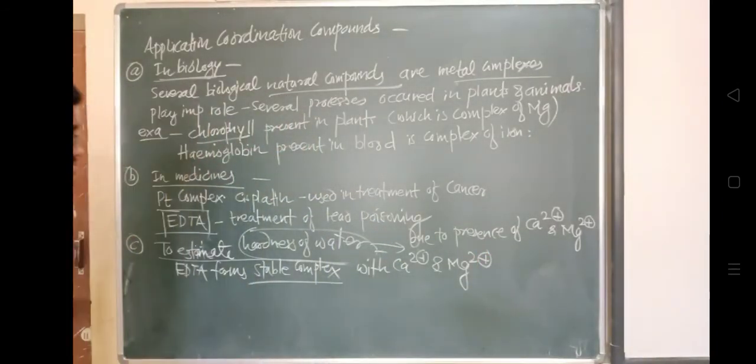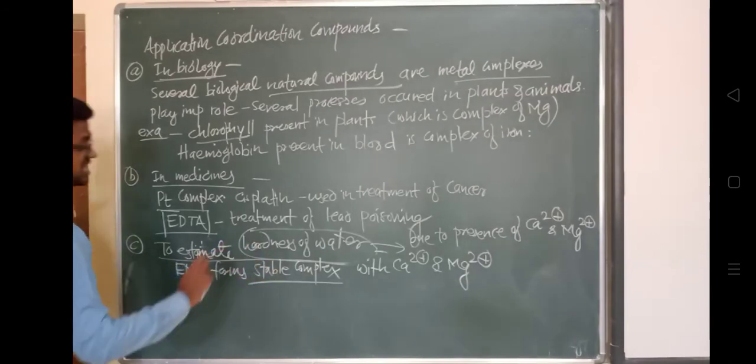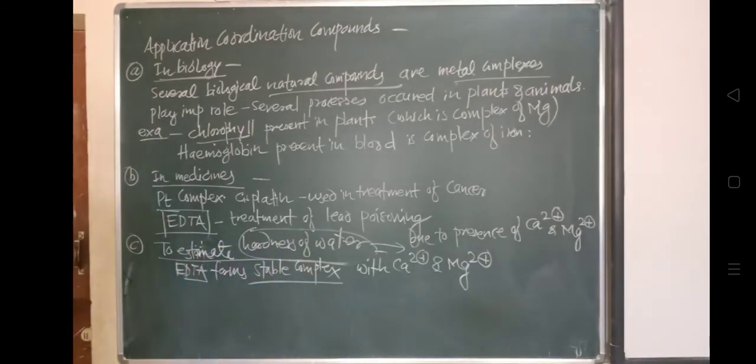When EDTA forms a stable complex with these ions, the hardness of water can be measured. So it can therefore be used to estimate the hardness.